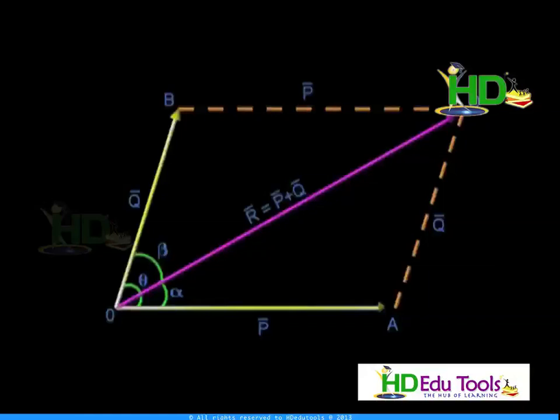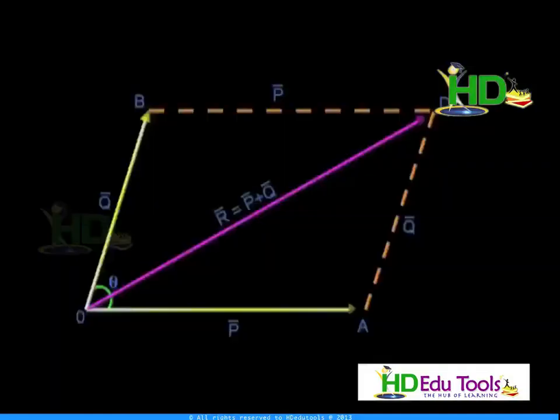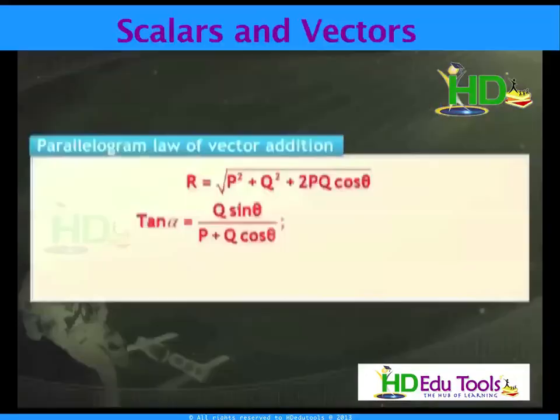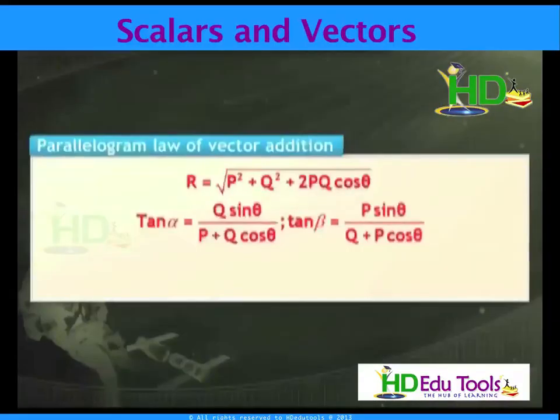The resultant is given in magnitude by R equivalent to root of P square plus Q square plus 2PQ cos theta. If alpha is the direction of the resultant, that means the angle made by the vector with the horizontal vector, then tan alpha equivalent to Q sin theta by P plus Q cos theta. If beta is the angle made by the vector with Q, then tan beta equivalent to P sin theta by Q plus P cos theta.